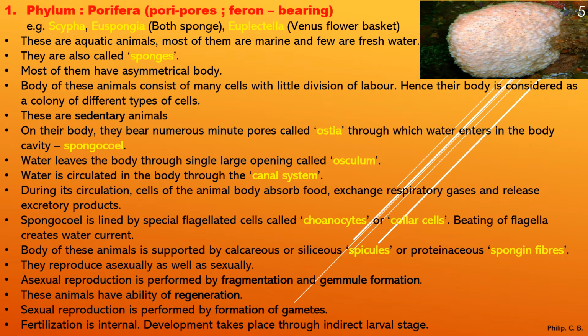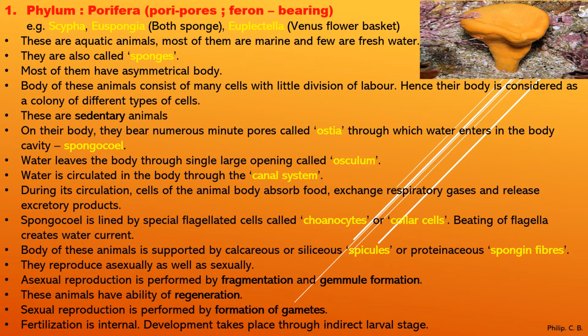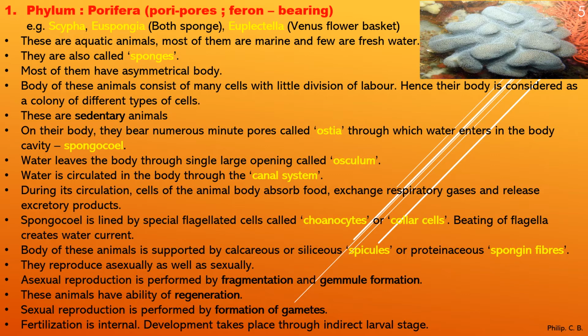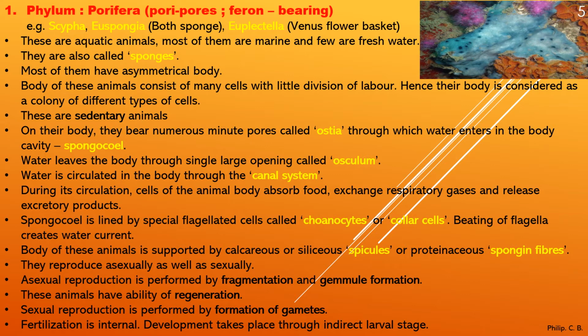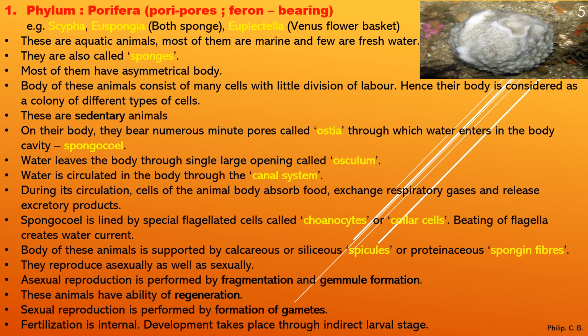Next point, the body of these animals consists of many cells with little division of labor. Hence, their body is considered a colony of different types of cells. Now, what does this mean? There are different cells present, but they don't form any tissue.